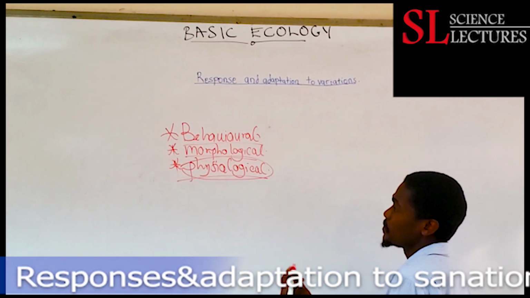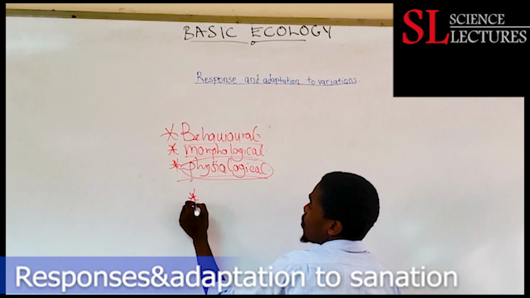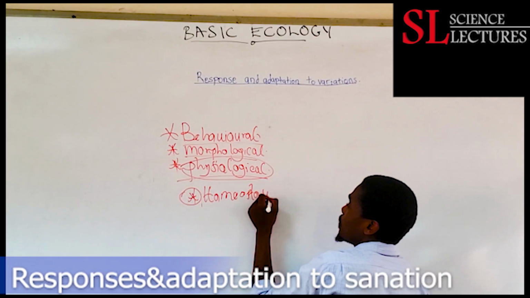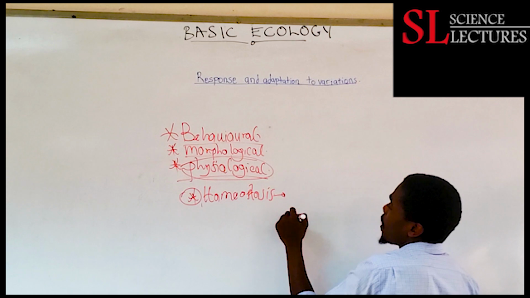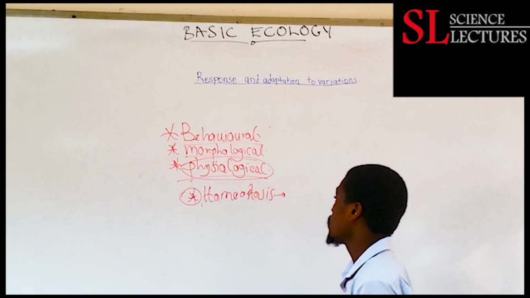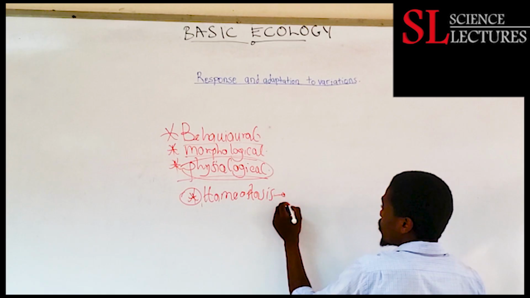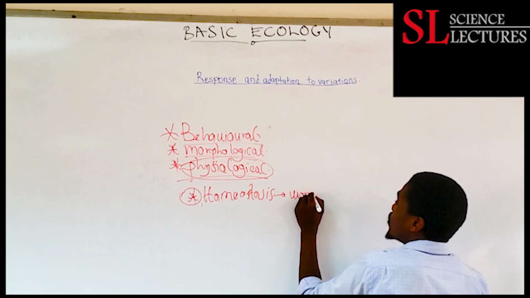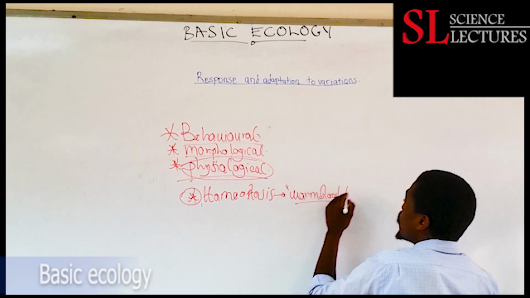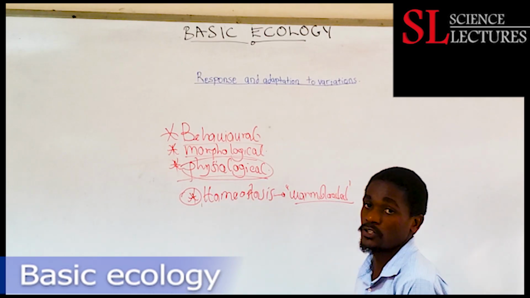Organisms can have some physiological responses as an adaptation to the environment. For example, one we can give is homeostasis. Homeostasis is simply defined as the maintenance of a constant internal environment. For example, organisms that are warm-blooded will try as much as possible to keep their temperature at the normal core body temperature. So that is a form of physiological adaptation, homeostasis.